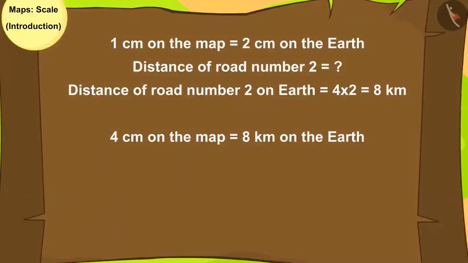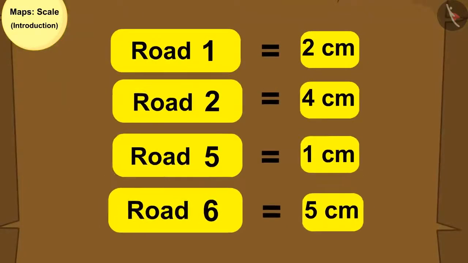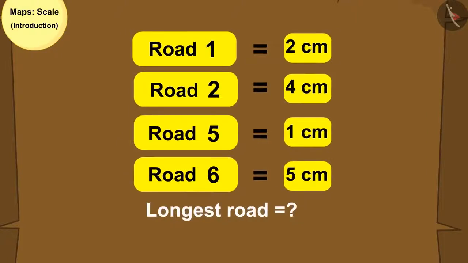Kids, your answer is absolutely correct. The distance of road number 2 is 8 kilometer. Here the distances of all the roads coming in the way of Golu are shown in centimeter. Now, can you identify the longest road on the way?